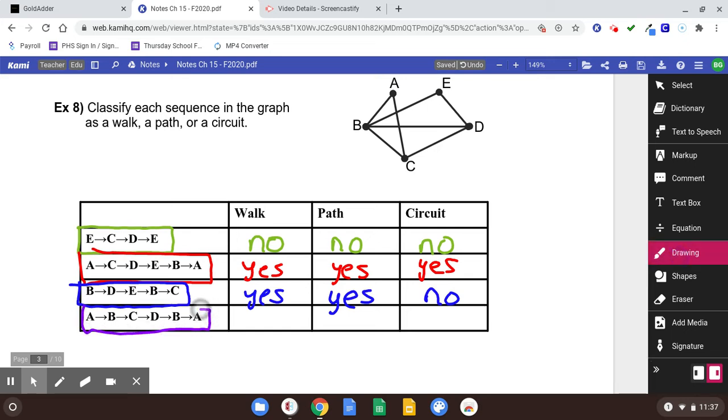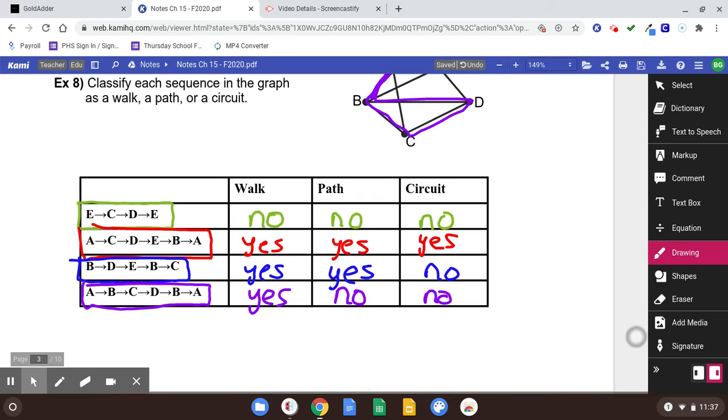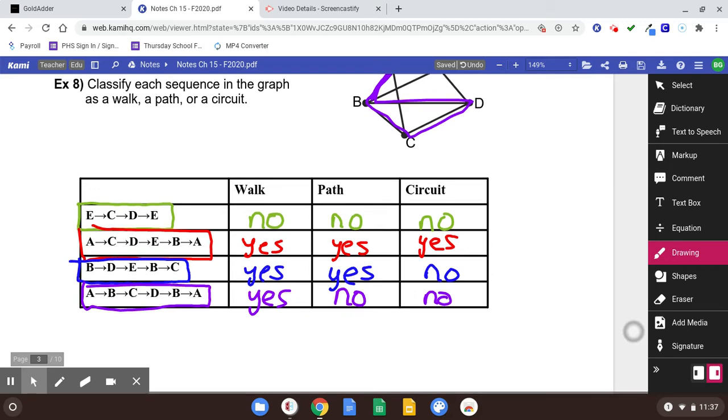Then we've got A, B, C, D, B, A. Aha. See how I'm trying to use that same edge more than once? That's not a path. But it is possible to do, so that makes it a walk. I ended up where I started, but I'm not allowed to use that same bridge again, so that's not a circuit. I know that question's kind of tough, so you might want to go back and look at that again.